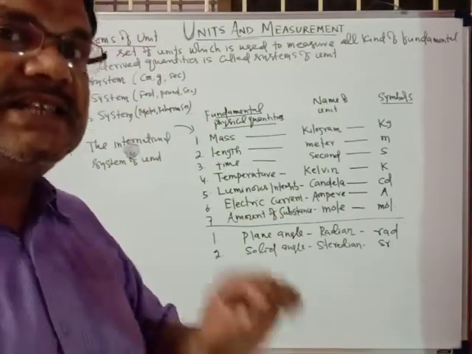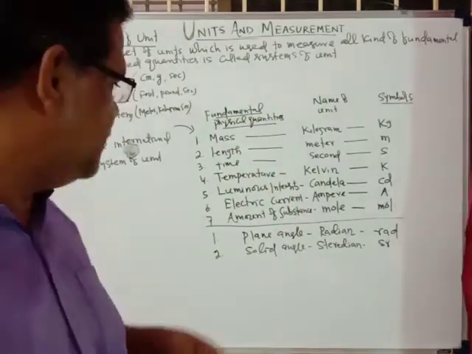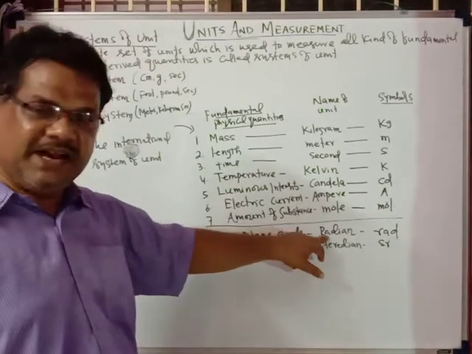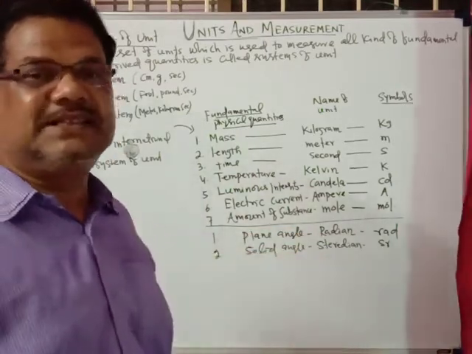And the SI system includes 2 supplementary units also. The supplementary units are the plane angle, which is measured by the radian, and the solid angle, which is measured by the steradian.